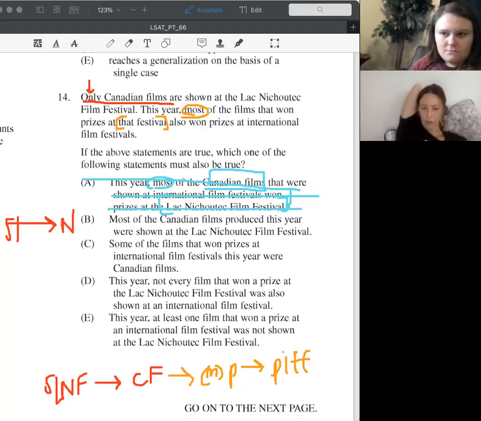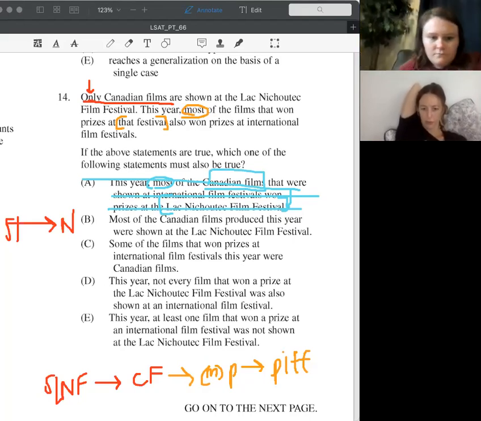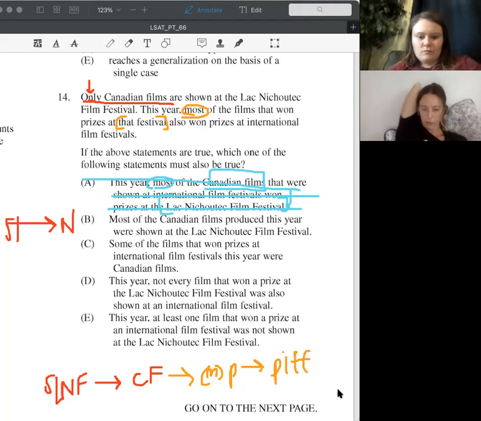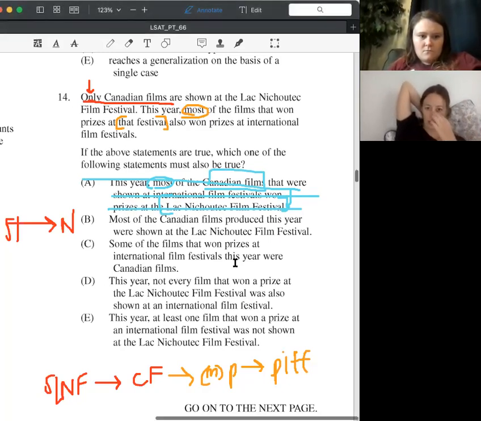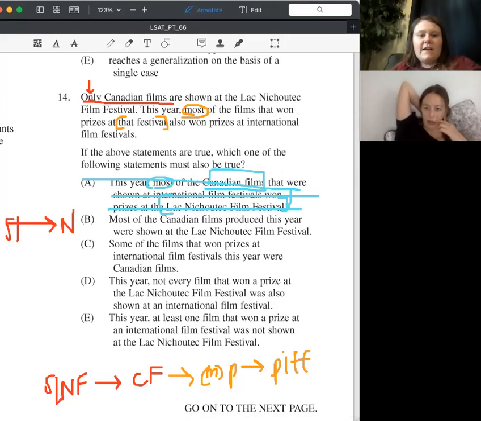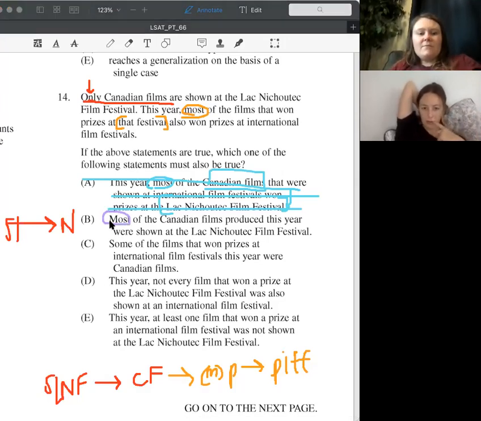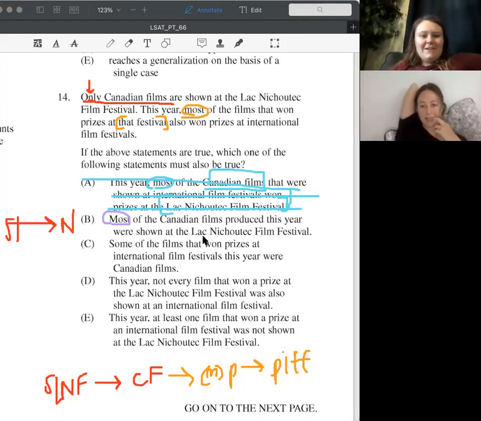Most of the Canadian films produced this year were shown at the LN Film Festival. I feel like that's just kind of restating, or it's not even right, because it says only Canadian films are shown at the LN Festival. This is that most of the Canadian films produced this year. So of all the Canadian films that were produced, most were shown at this festival.